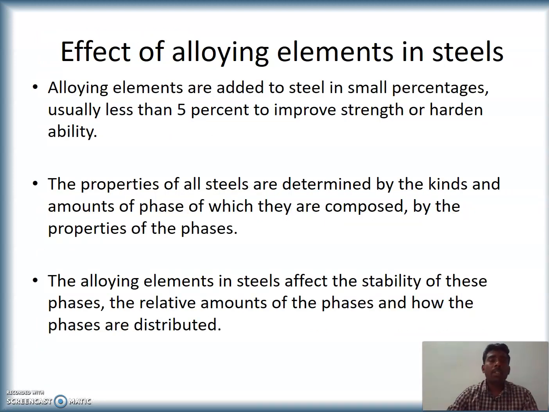Effect of alloying elements in steels. Alloying elements are added to steel in small percentages, usually less than 5%, to improve strength or hardenability. The properties of all steels are determined by the kind and amount of phases of which they are composed, and by the properties of the phases. The alloying elements in steel affect the stability of these phases, the relative amount of the phases, and how the phases are distributed.